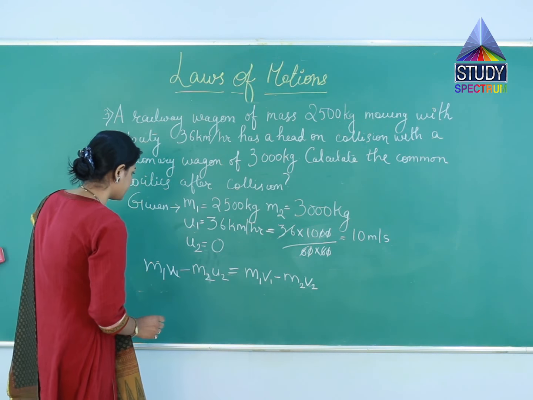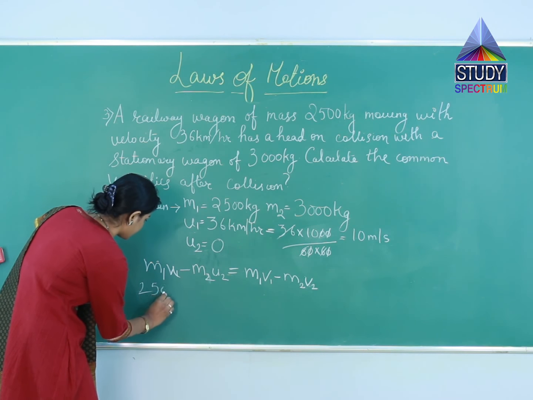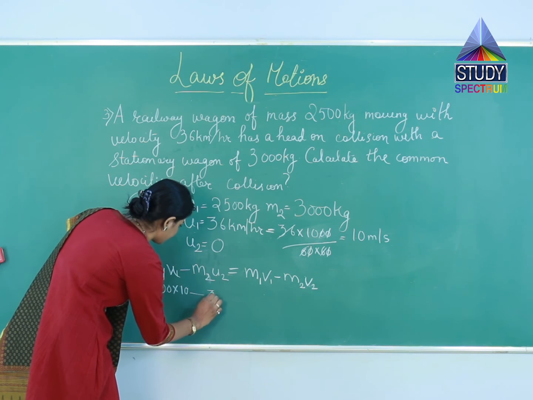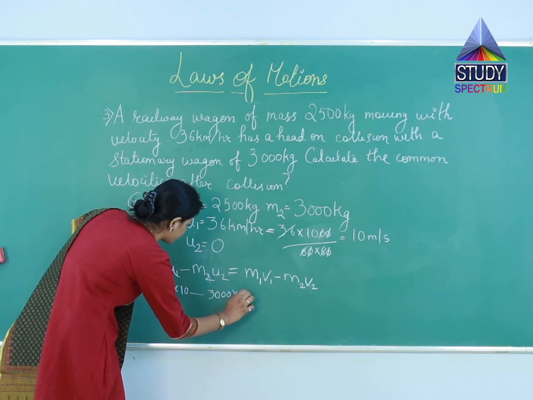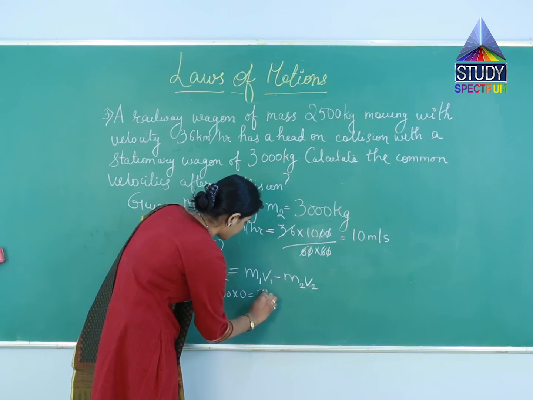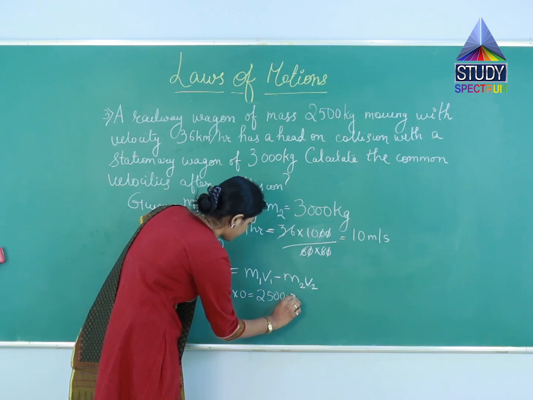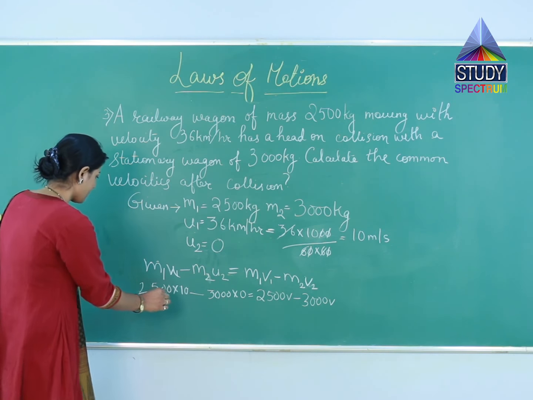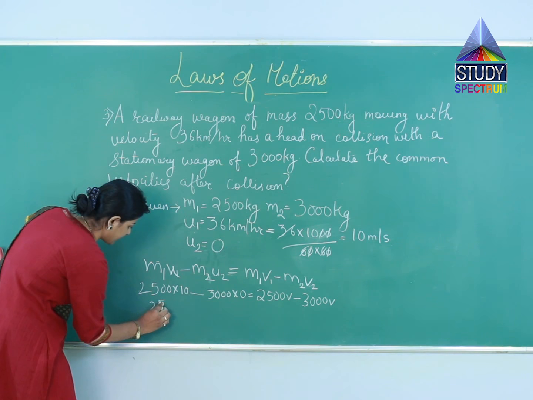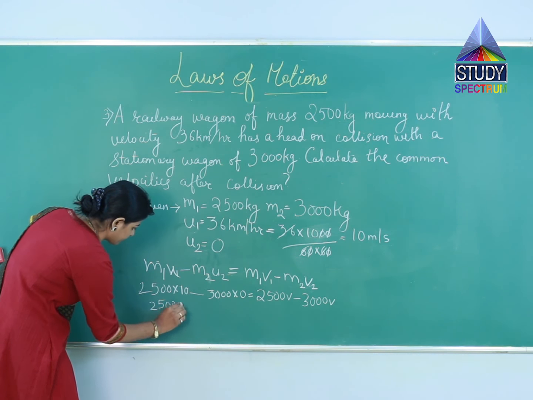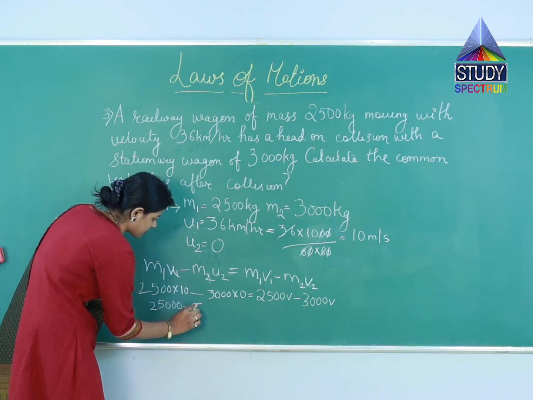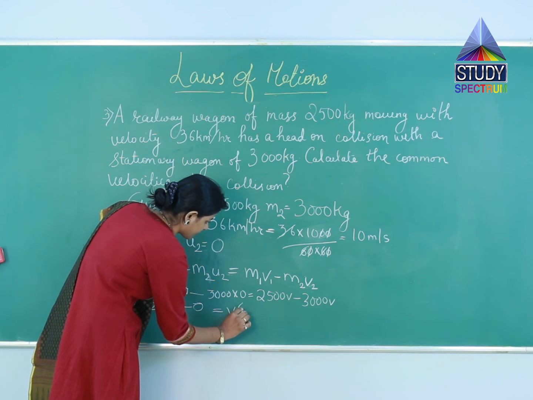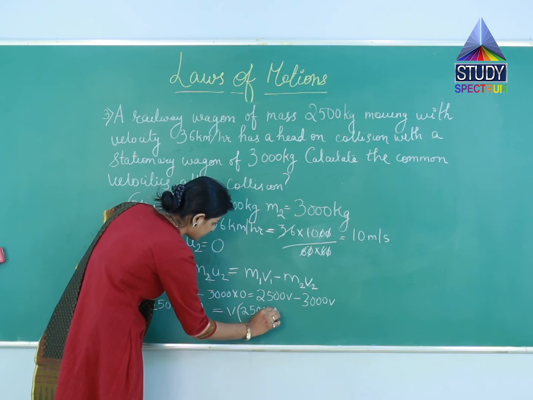Here, substituting the values, we get 2500 multiplied by 10 minus 3000 multiplied by 0 equals again 2500 V minus 3000 V. 25,000 minus 0, and this side will be getting V as common, 2500 minus 3000.